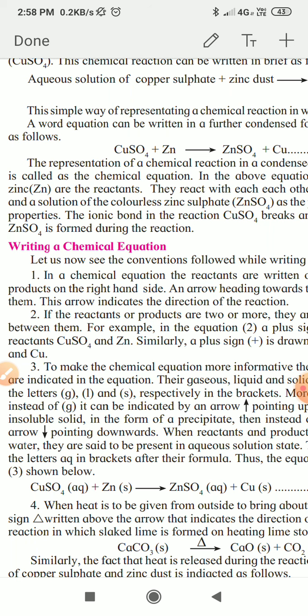So see the example here. Here copper sulfate plus zinc. Copper sulfate is a solution prepared in water, so CuSO4 aqueous is written, plus zinc. Zinc is present in solid state, so the state of zinc is solid, and it gives ZnSO4 aqueous, that is, zinc sulfate solution we get in aqueous form. So ZnSO4 aqueous plus copper, again in solid state. So for copper, small s in brackets for solid state. So this is rule number 3.